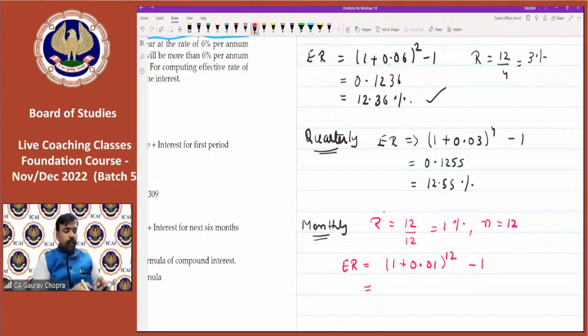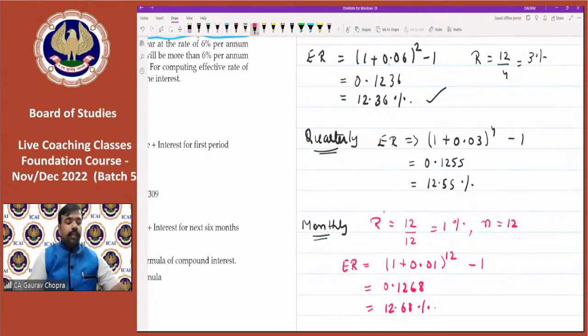Let us do this. 1.01 multiply and equal to for 11 times this time. 1, 2, 3, 4, 5, 6, 7, 8, 9, 10, 11. Minus 1. Now we are getting 0.1268. That is 12.68%. So this becomes the effective rate.